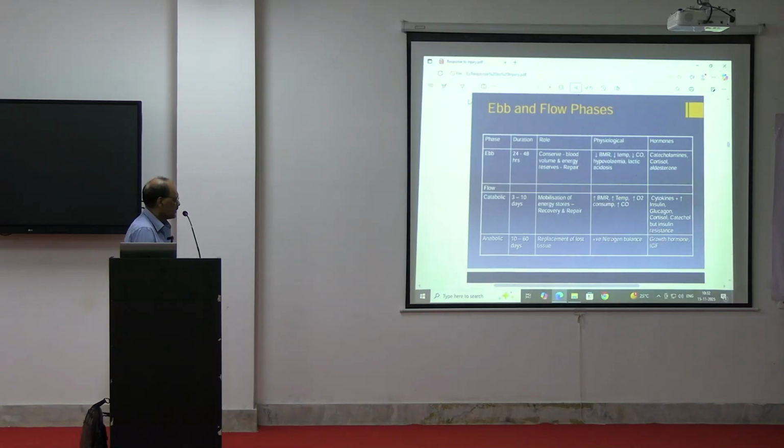Then the recovery phase occurs in 10 to 60 days. What will happen? The replacement of lost tissue will be there, then positive nitrogen balance, and growth hormone and GFR levels will be increased. So these occur in the ebb and flow phases.